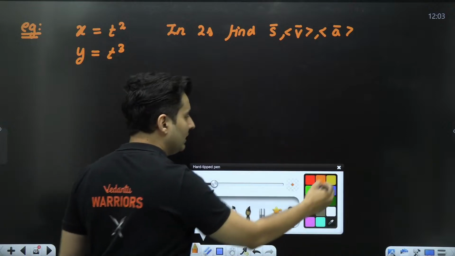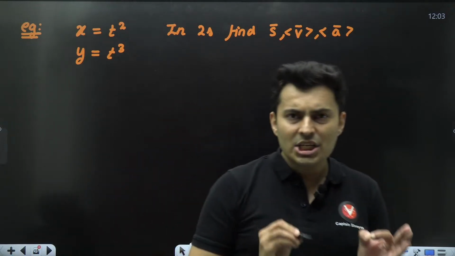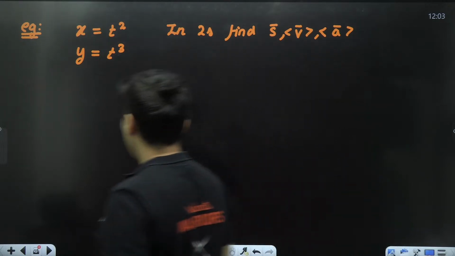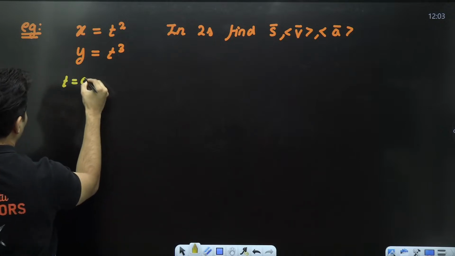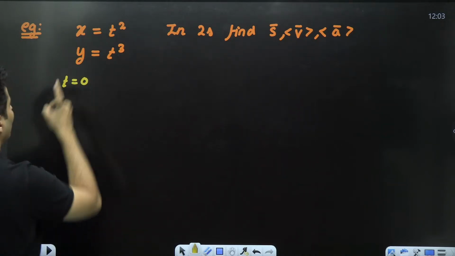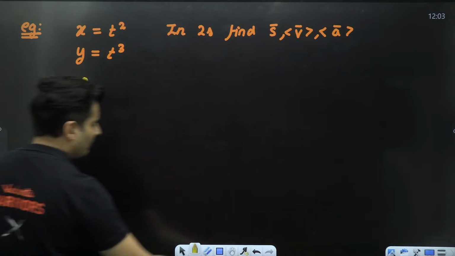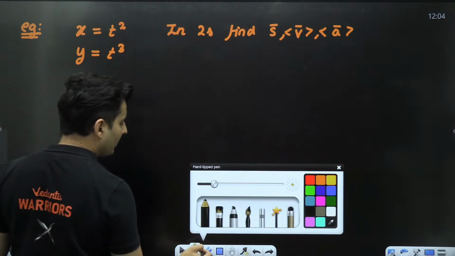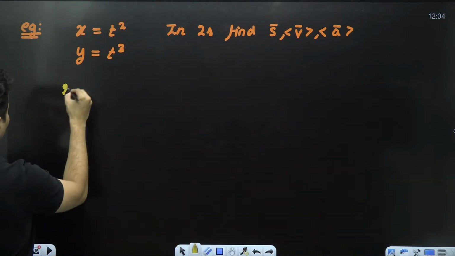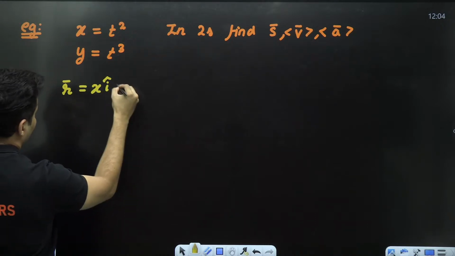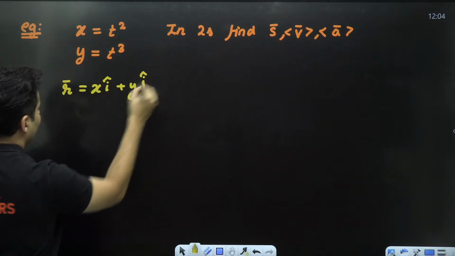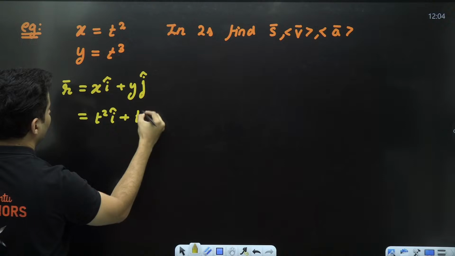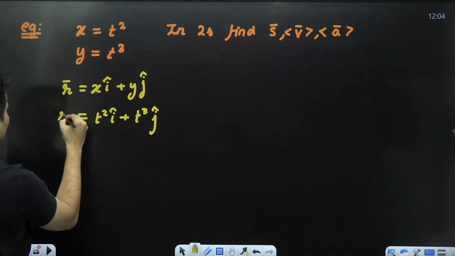First of all, in 2 seconds, so initially it will be t is equal to 0. Finally, t will be 2 seconds. So if I put time as 0, what do I get? Let's find out. First, let me write down actually the position vector. That will be better. So my position vector, guys, remember it was x i cap plus y j cap, isn't it? So x is nothing but t square, so t square i cap, y is nothing but t cube, so t cube j cap, that is my position vector.